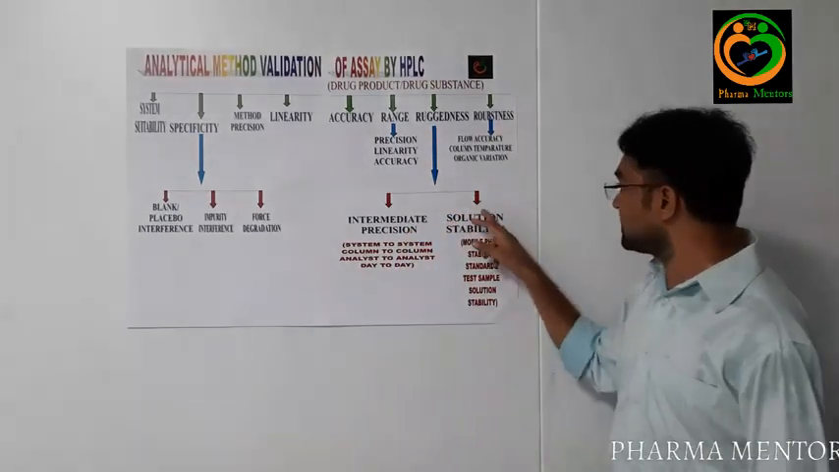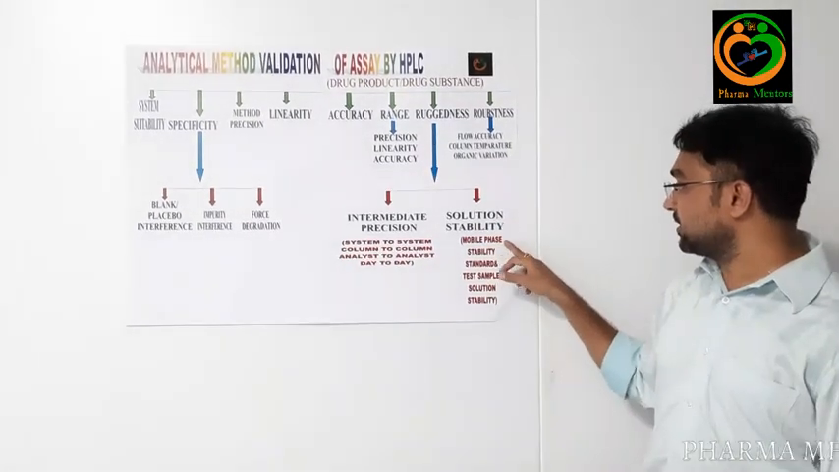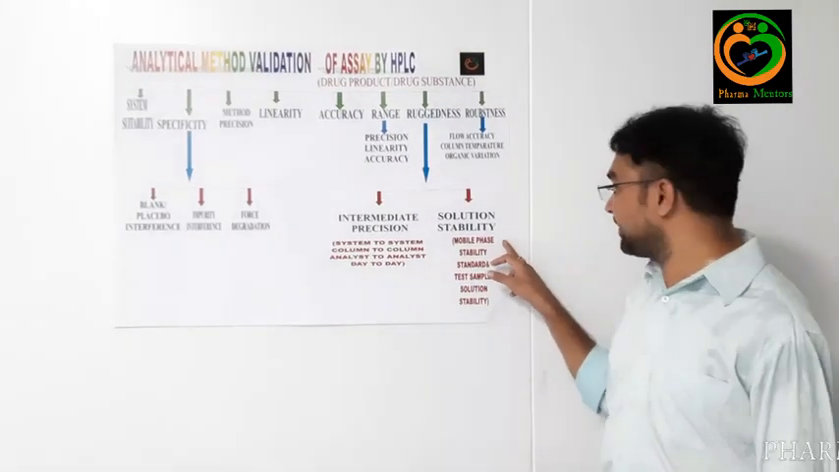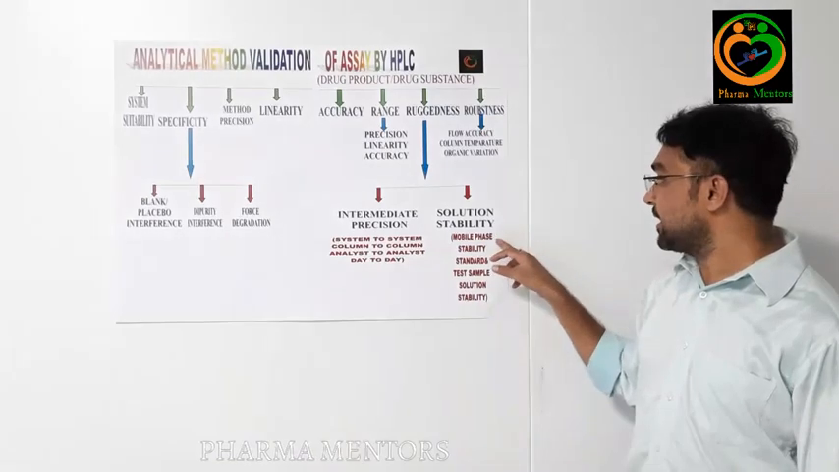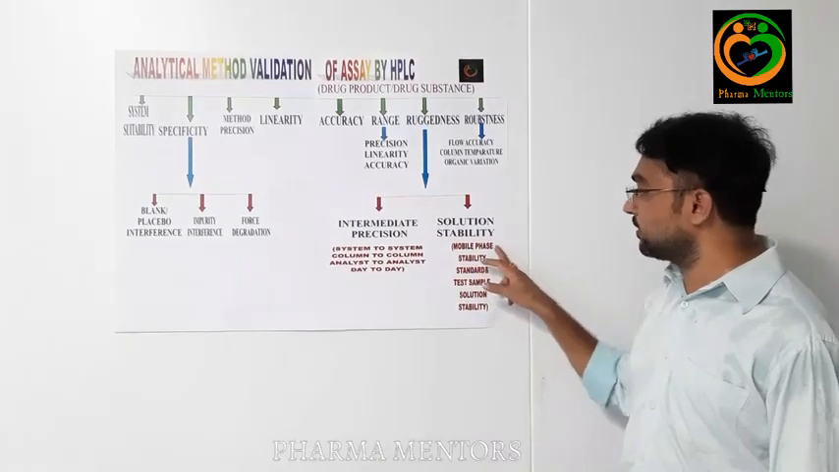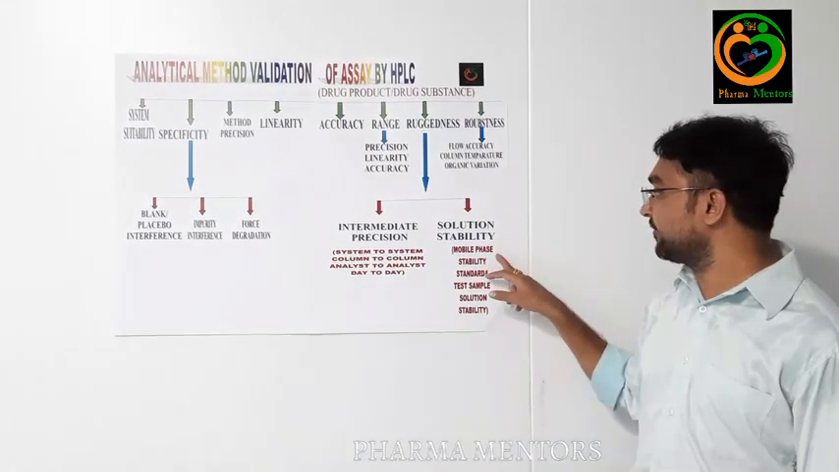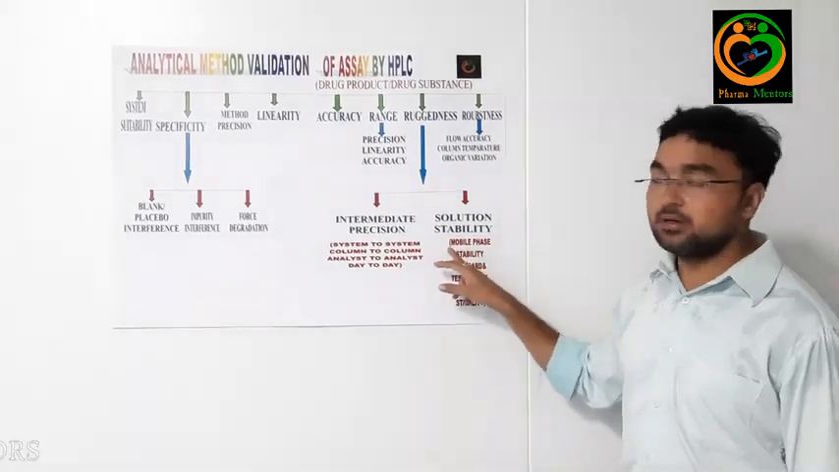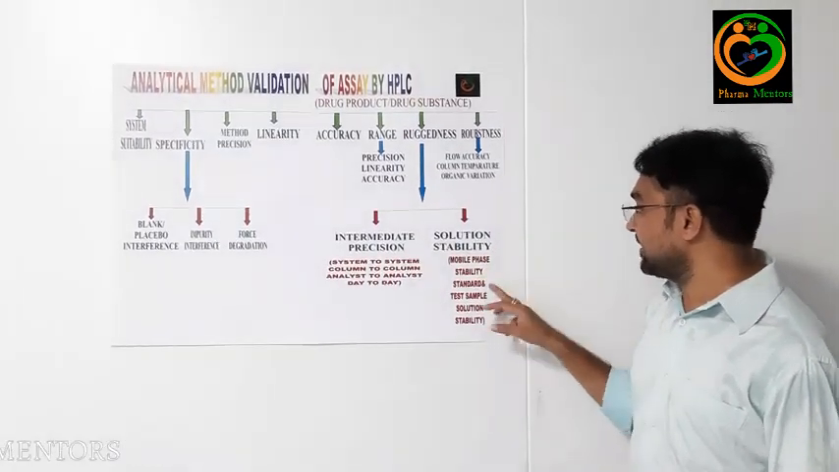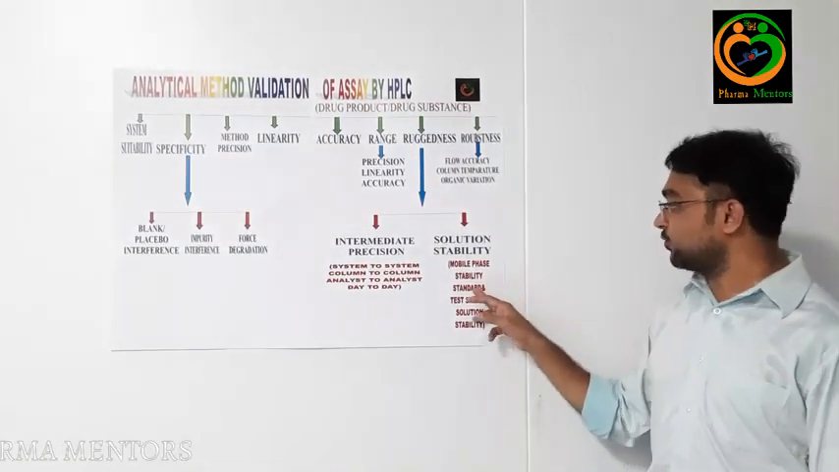And the second thing is solution stability. As a part of solution stability, you should cover mobile phase stability, standard stability and test sample solution stability. As a part of mobile phase stability, you can prepare a fresh standard and evaluate the system suitability parameters. If system suitability passes with the old mobile phase on day 1, day 2 and day 5, it means the mobile phase was stable up to day 5.